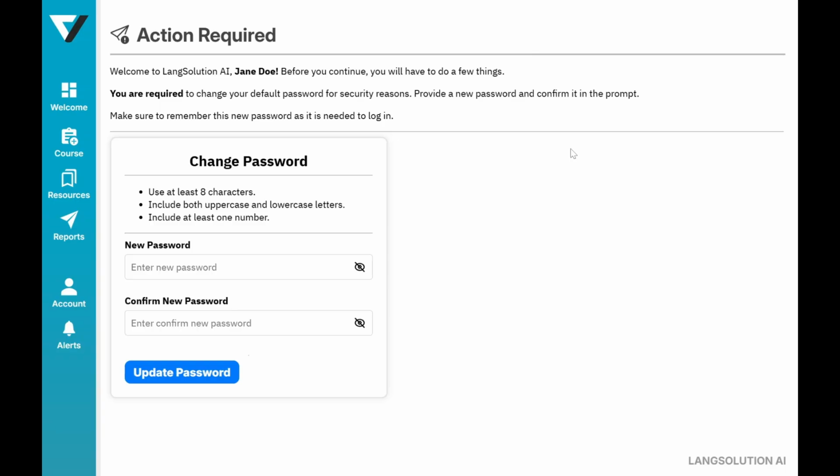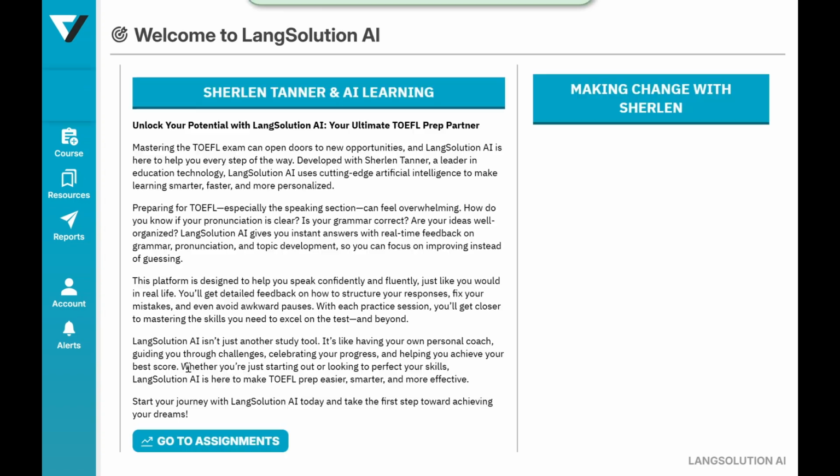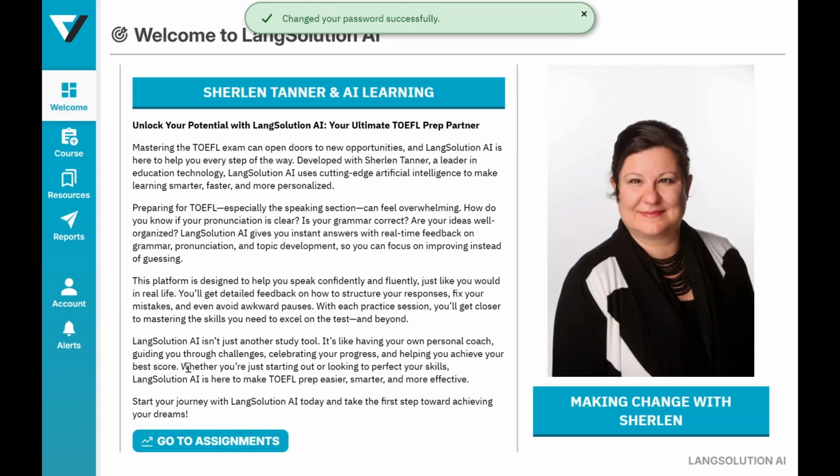It is important that you change your temporary password to a new password. Remember this later. Ensure that you choose a strong, secure password that follows the requirements. I will use a strong password. Then press Update Password. If it worked successfully, you will be navigated to the dashboard page.